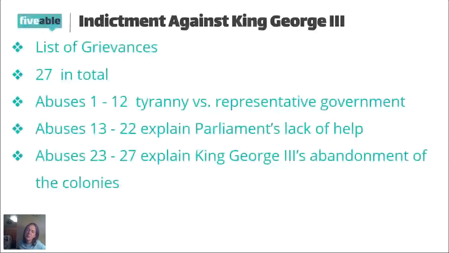And then the last few abuses, if you look at the last 5 abuses, again, it's referring to specific actions that the King of Britain took.